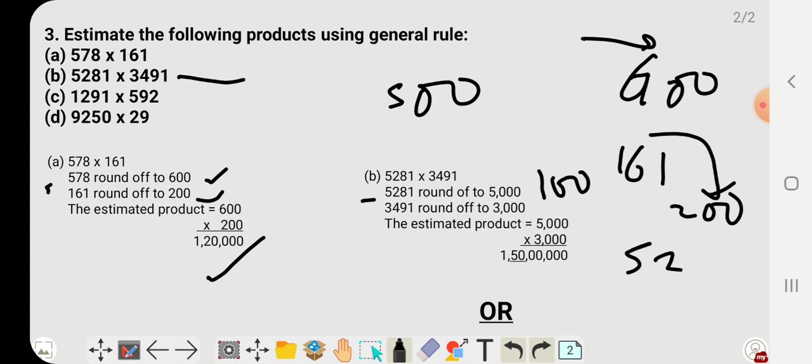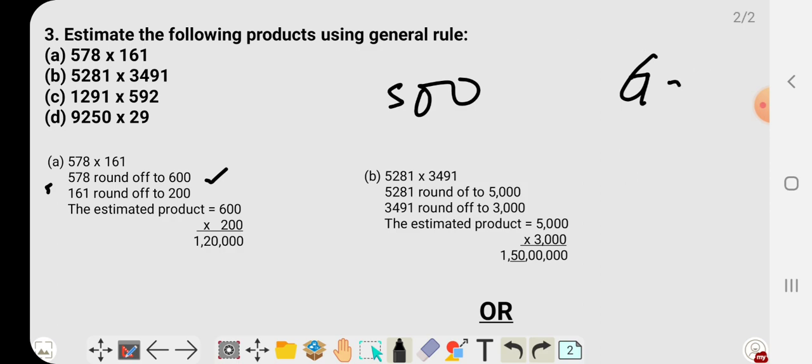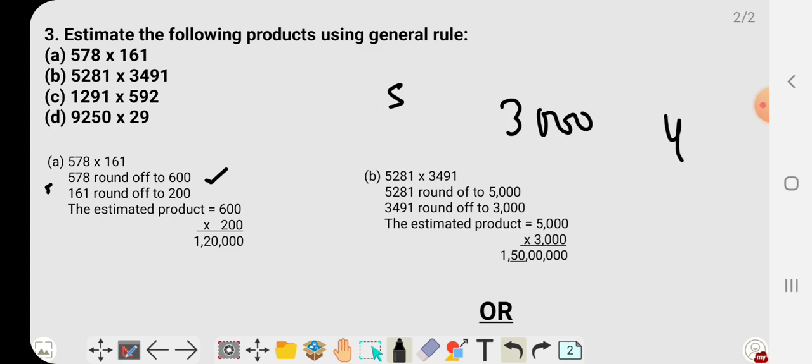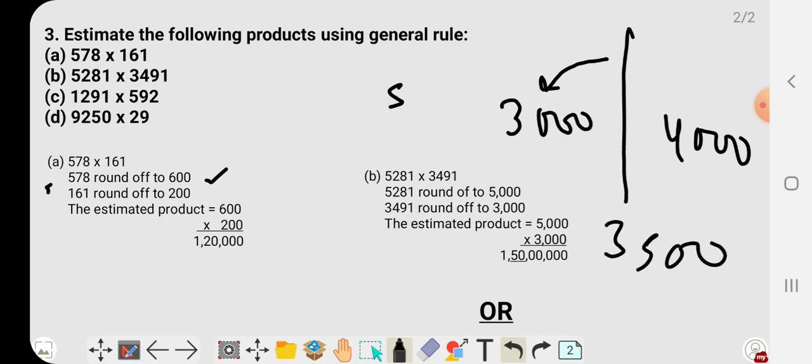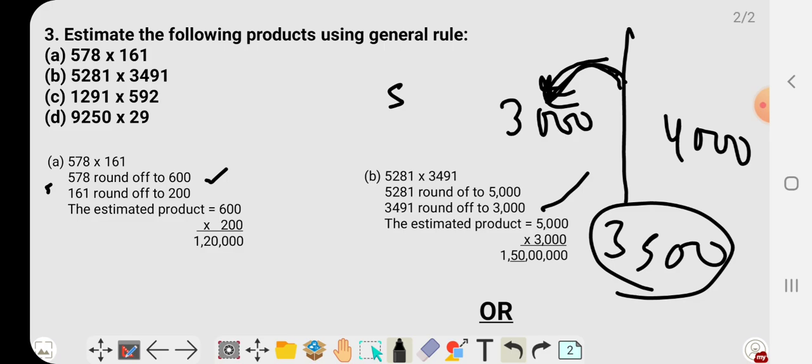Now the second number is 3491. It lies between 3000 and 4000, but tell me, 3491 is nearer to which one? It will be nearer to this one, because the middle number is 3500 and this one is less than 3500, so it will lie toward this side, so it will be estimated as 3000. Okay, so on multiplying we get 1 crore 50 lakh.